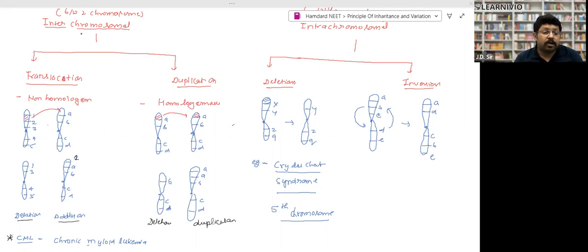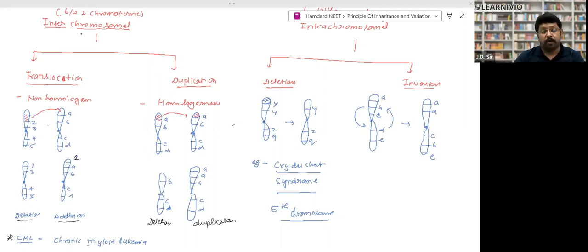So what are non-homologous chromosomes? We have 23 pairs of chromosomes, so every chromosome is in a pair. Let's talk about chromosome number 1. Chromosome number 1 has its own copy, and both are called homologous chromosomes. But chromosome number 1 and chromosome number 3 are not homologous. Why? Because the gene sequence does not match. So translocation takes place between non-homologous chromosomes.